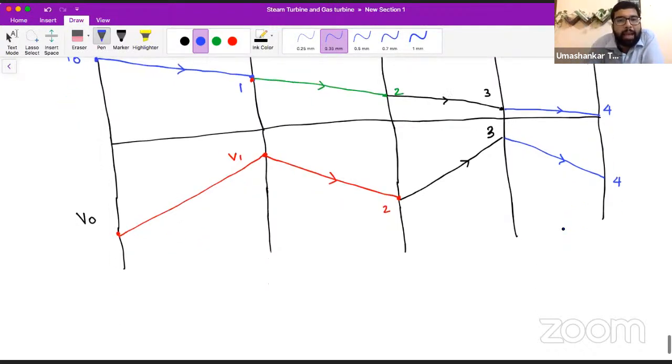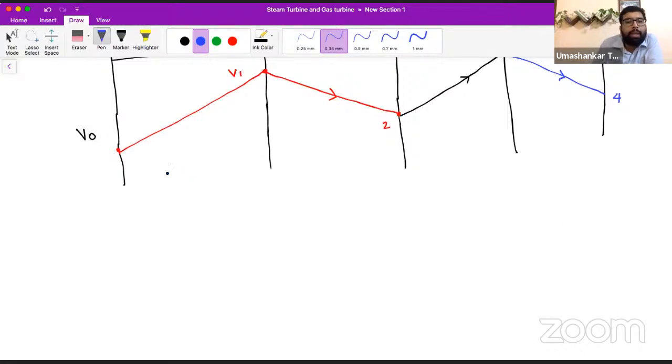So what is happening in a reaction turbine? In the fixed blade, pressure decreases, velocity increases. In the moving blade, pressure again decreases, velocity also decreases.